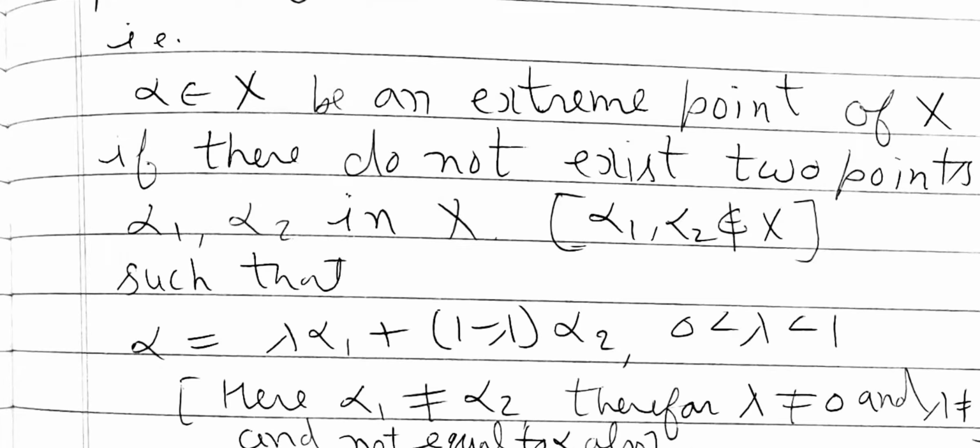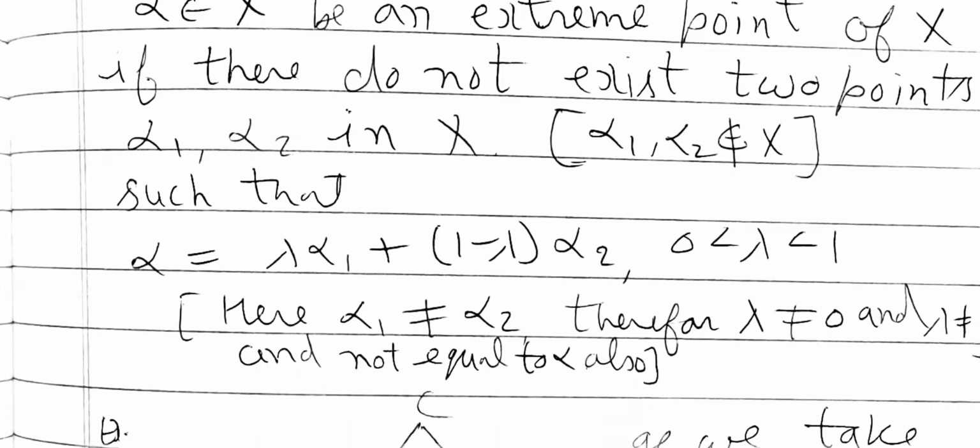Here we are not taking lambda equal to 0 and lambda equal to 1 because we are talking about two different points, meaning alpha is not equal to alpha 1 and alpha is not equal to alpha 2.